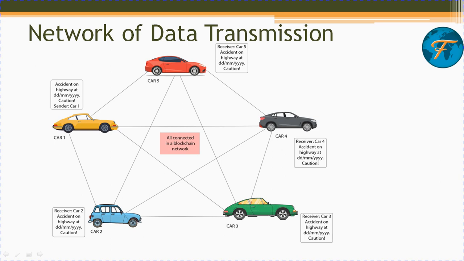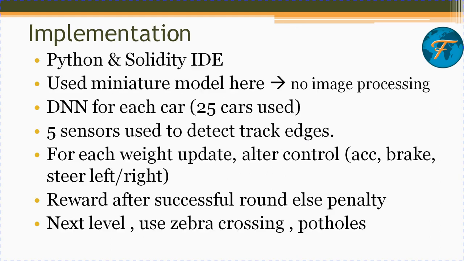Which means that other cars will become aware of it, and they further tell other cars that the accident has happened, and thereby they try to avoid that particular path and go on a new favorable path. So how are we trying to implement our work here? We have used Python and a Solidity IDE. And we didn't try a real-time model here.